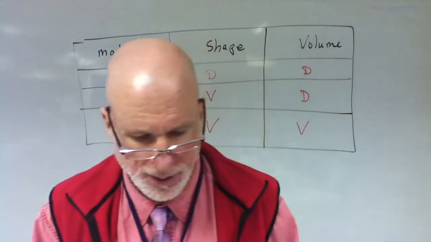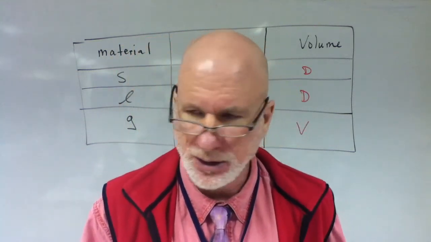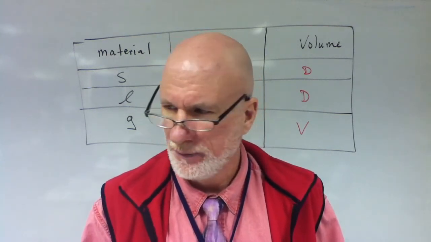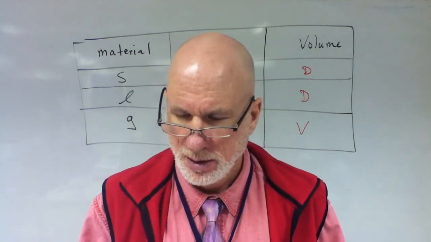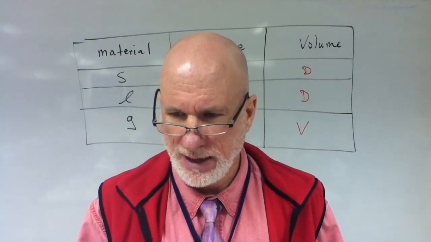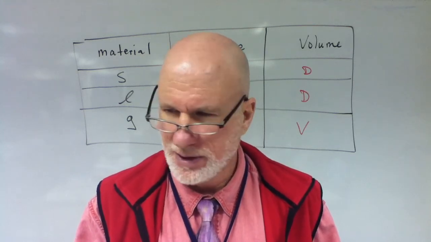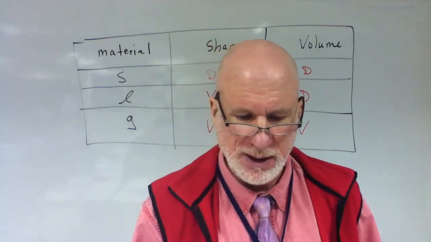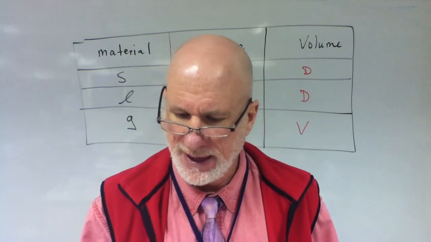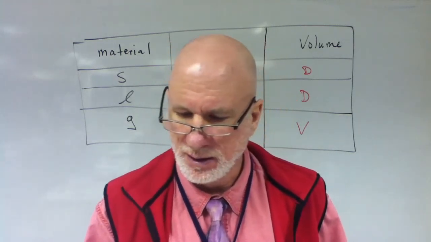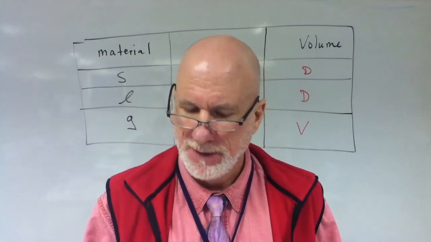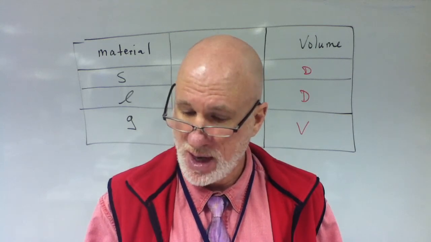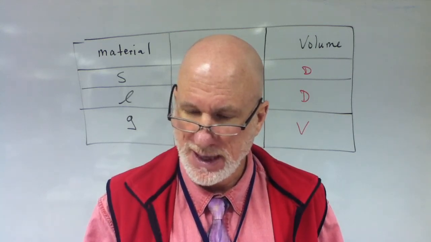Let's see what else. The particles in a liquid are arranged close but randomly. Which one would be close and orderly? If close and random is a liquid, close and orderly would be a solid, right, very good. Number 4, if the particles in a material move fast and randomly, the material is most likely a gas. If the particles in a material move slowly or flow, the material is most likely a liquid.